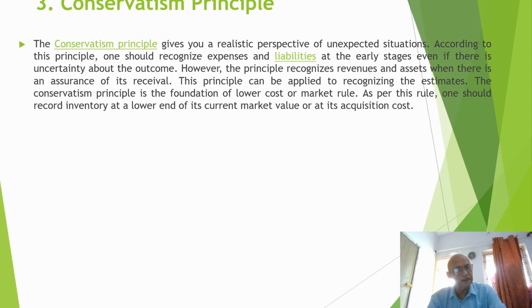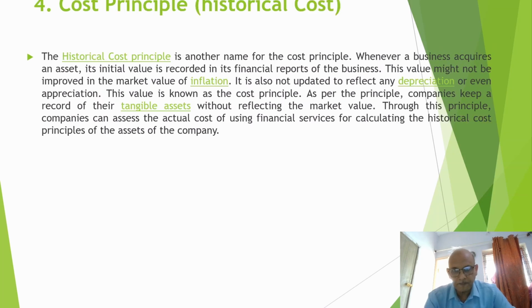Conservatism principle. The conservatism principle gives you a realistic perspective of unexpected situations. According to this principle, one should recognize expenses and liabilities at every stage, even if there is an assurance of receipt. This principle can be applied to recognizing estimates. The conservatism principle is the foundation of the lower of cost or market rule. As per this rule, one should record inventory at the lower end of its current market value or its acquisition cost.